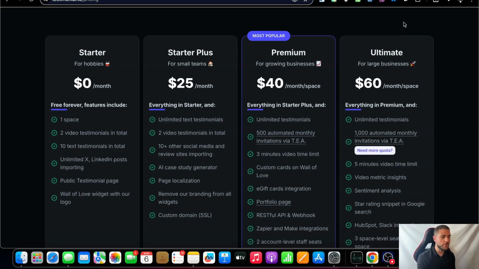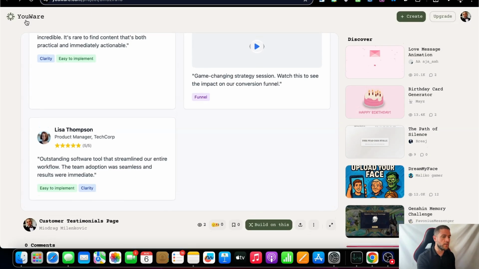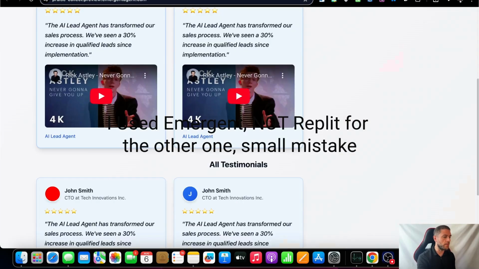So I went to ChatGPT for some prompting, and I even tested 2 tools that I hadn't previously used for vibe coding. I use Lovable. This is probably my favorite, my go-to. But for this, I actually used Uware, that you can see here, and I used Replit.